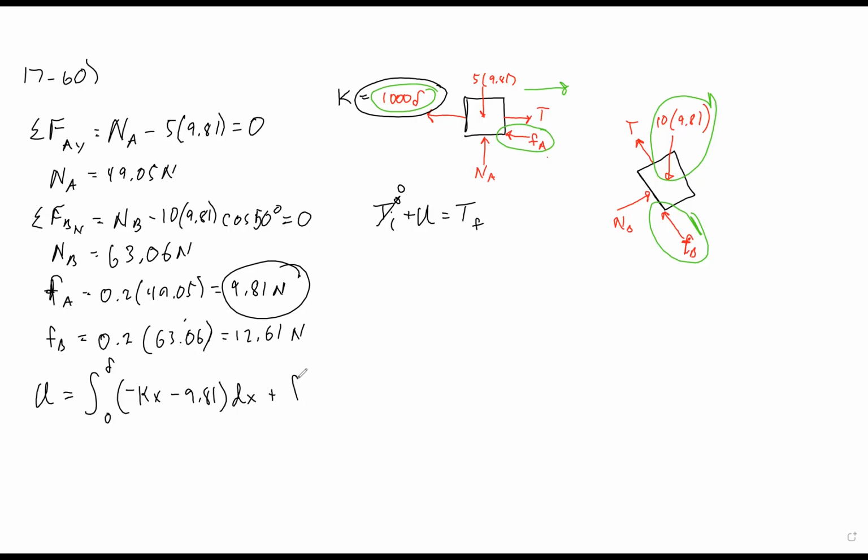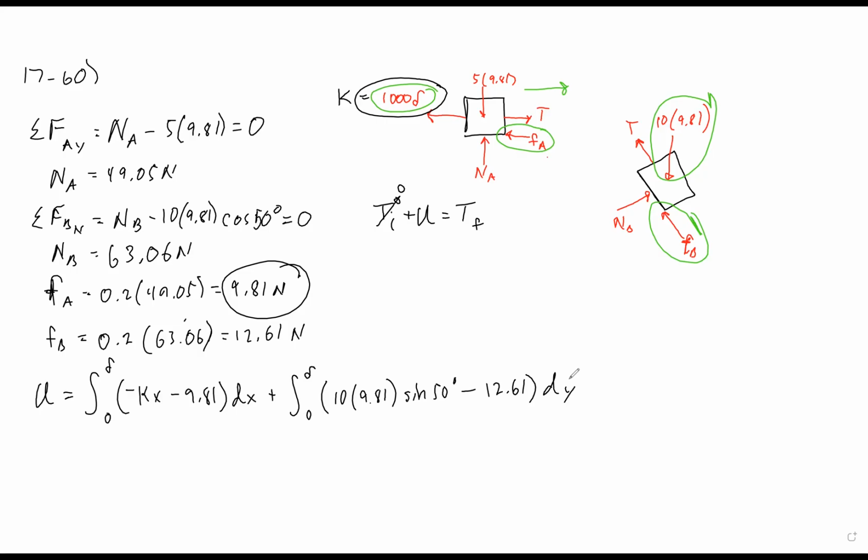And then for block B, you don't really have to separate them, but I'm going to. So now we're going to have the weight, but only the component of the weight. So this will be 10 times the 9.81, only the component of the weight in the direction of motion. So this is going to be sine 50 degrees, okay? And then minus the friction for block B, the 10 kilogram block, so 12.61. And that's going to be basically dy.